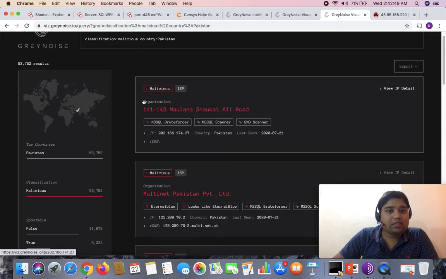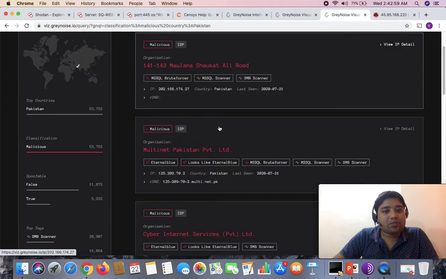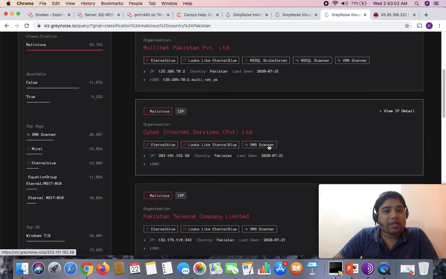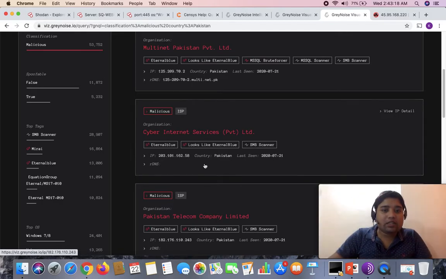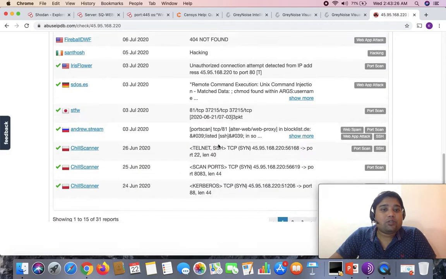So you can see that these are some details of the organizations which have been reported and observed for the following tags, or the following attack types. For example, Cyber Internet Services Private Limited, this particular IP here has been reported for the following malicious activity, which you can see online here on the screen, like Eternal Blue and SMB scanner. So this way you can find information about some interesting facts.